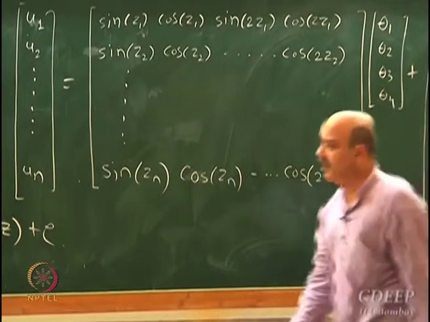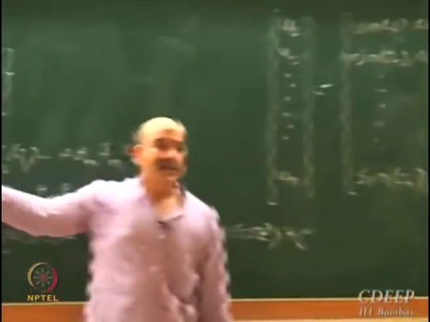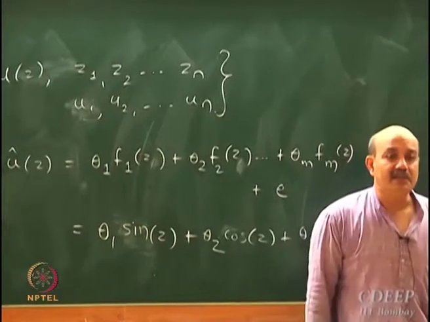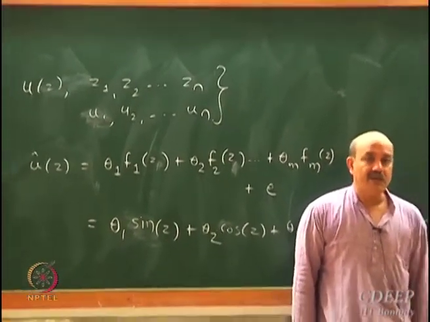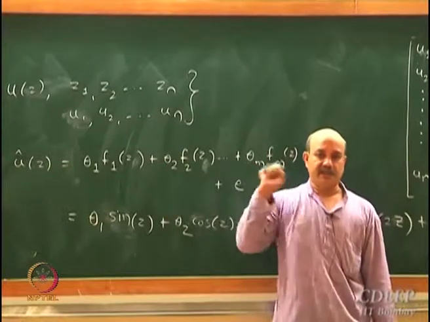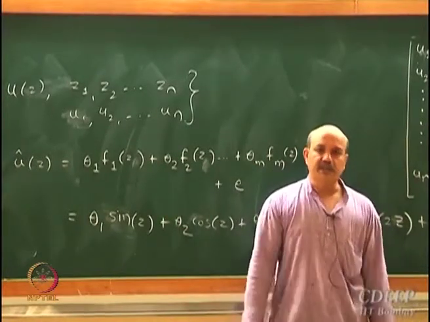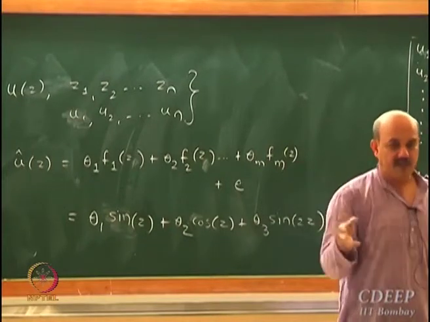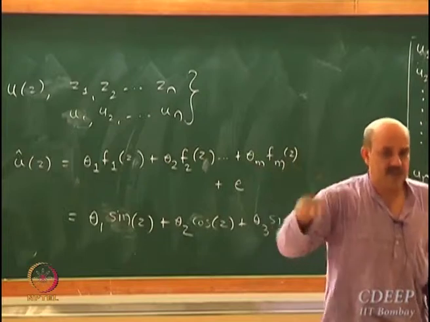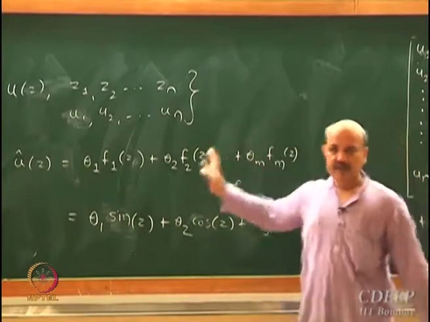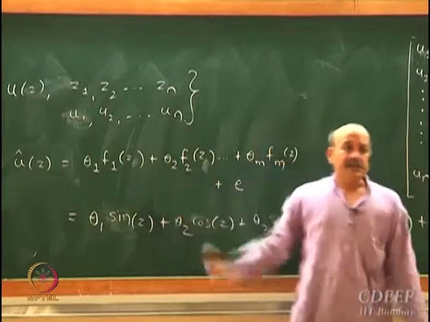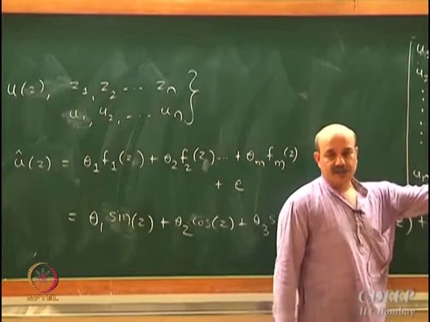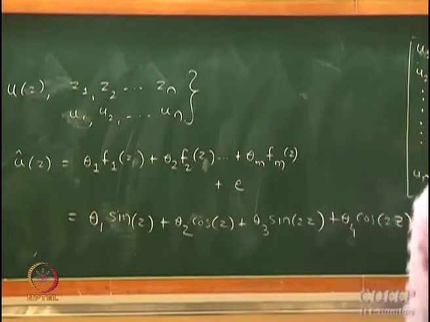So this f here could be any complex function. Mind you, this particular model is linear in parameters. We have formally defined what a linear function is some time back, so you should just check. When you call a function linear, f of alpha x plus beta y equals alpha times f of x plus beta times f of y. That exactly holds here. So this is a linear in parameter function, and for any such model you can do this.